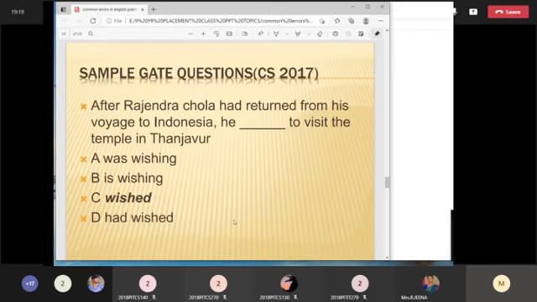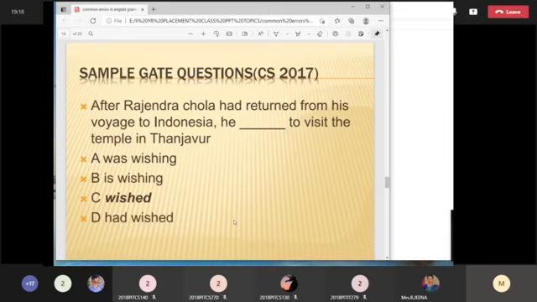We'll see the example. That is one example. This is a question taken from the CS 2017 GATE question paper. After Rajendra Chola had returned from his voyage to Indonesia, he dashed to visit the temple in Tanjore. See, this is a very simple sentence. We have been using this particular sentence in history and all. But if you see the options, definitely you will have a confusion whether he was wishing, he is wishing, he wished, had wished.